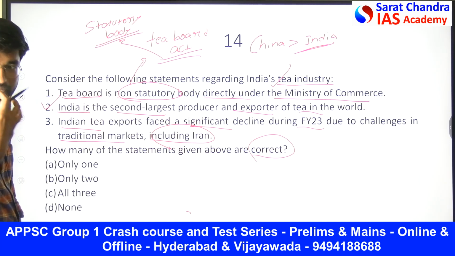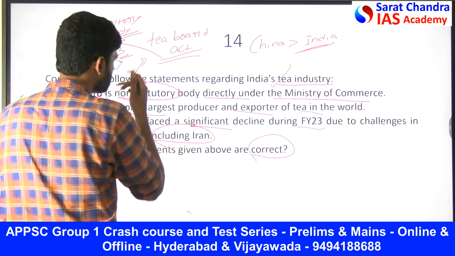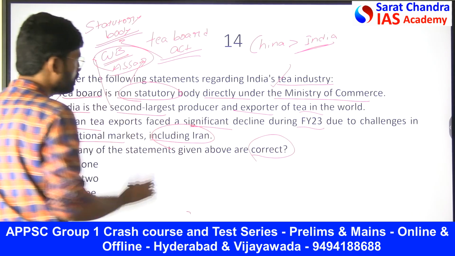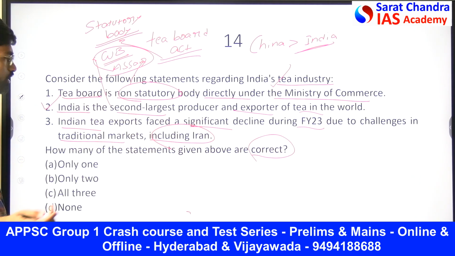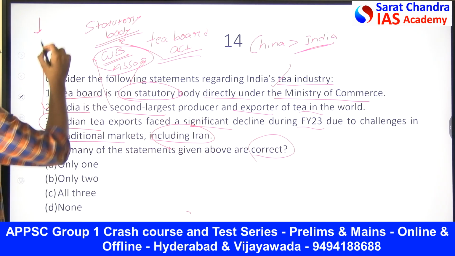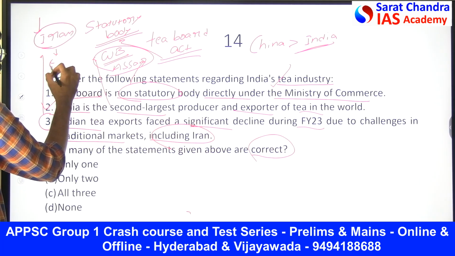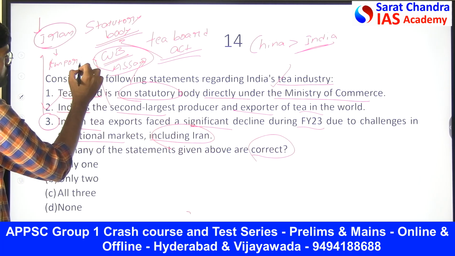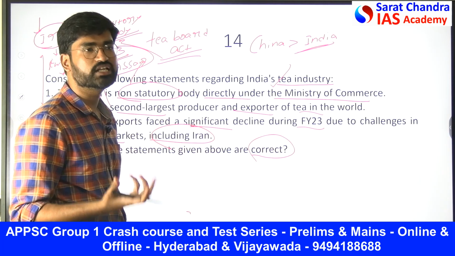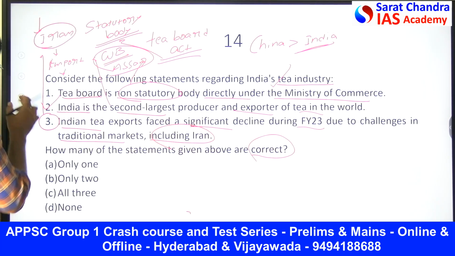So among tea producing states, obviously West Bengal and Assam are the major producers of tea in our country. Then Indian tea exports recently declined. There has been a recent decline because of the speculations in Iran, because Iran is a major importer of our tea. Iran is the only major importer from us. So if there are speculations in Iran, there has been a decline in the tea exports from us. So these are the things.